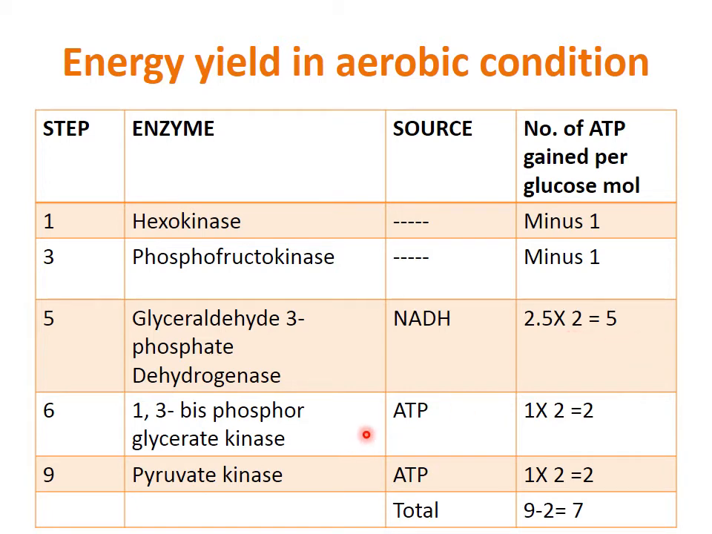In the sixth step, 1 ATP is produced. Here also 2 products will be formed, so it will be into 2, and now we have 2 ATP. In the last step, pyruvate kinase, also 1 ATP is produced, and here also 2 pyruvate are formed. Therefore the ATP is multiplied by 2, therefore it is 2. So when we total, 5, 2, 7, 9 ATP, and 2 we will minus, therefore the total is 7 ATP. So in the aerobic condition, 7 ATP are produced.